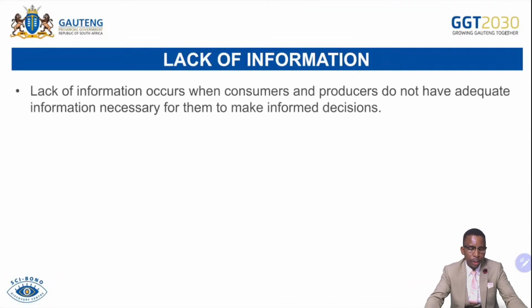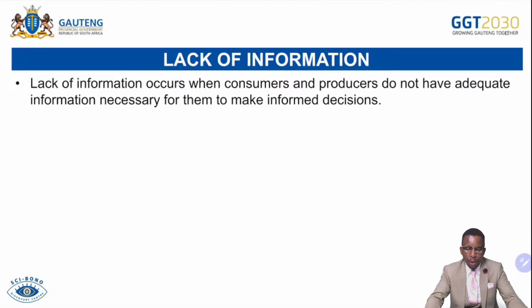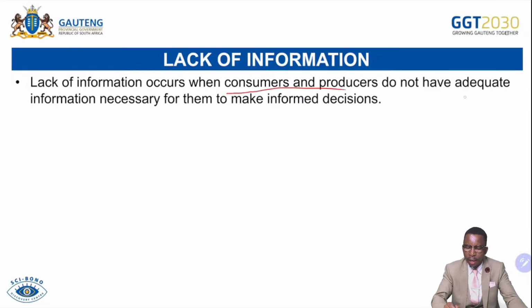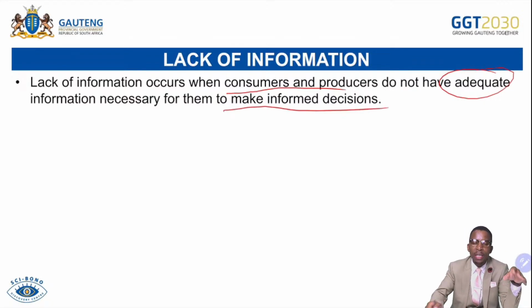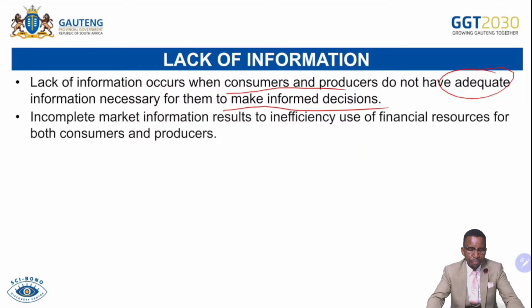The lack of information. Lack of information occurs when consumers and producers do not have adequate or complete information that is necessary in the market. So what is the impact of lack of information? It results in them making improper decisions as they demand goods and services.